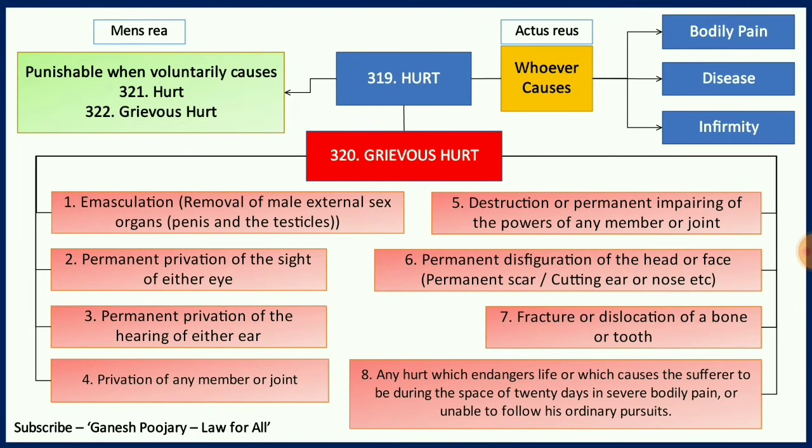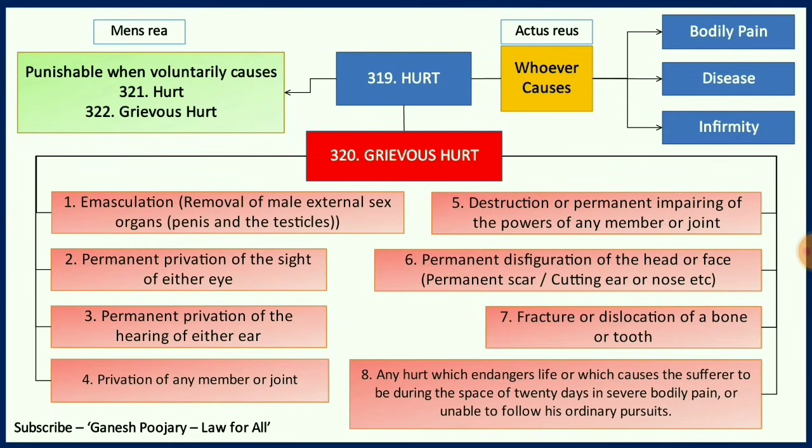So in that there are 3 acts. One, he is causing an act which results in bodily pain, or he is conducting an act which causes disease, or he is conducting an act which ends in infirmity. Infirmity means the inability to use the body or some body part which you are usually able to use, but because of the hurt, you are unable to use it. That is infirmity. So anybody causing such an act which ends in bodily pain or disease or infirmity has caused hurt. That is section 319.